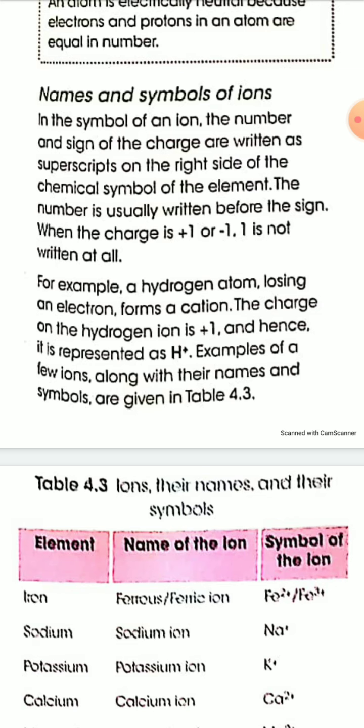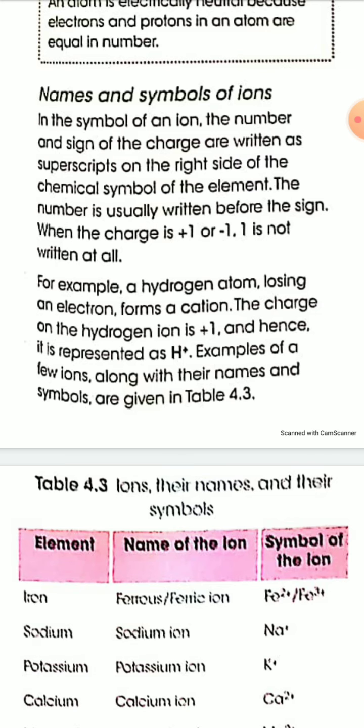You only write plus or minus. For example, a hydrogen atom losing an electron forms a cation, which is H plus. The charge of the hydrogen ion is plus 1, and hence it is represented as H plus.